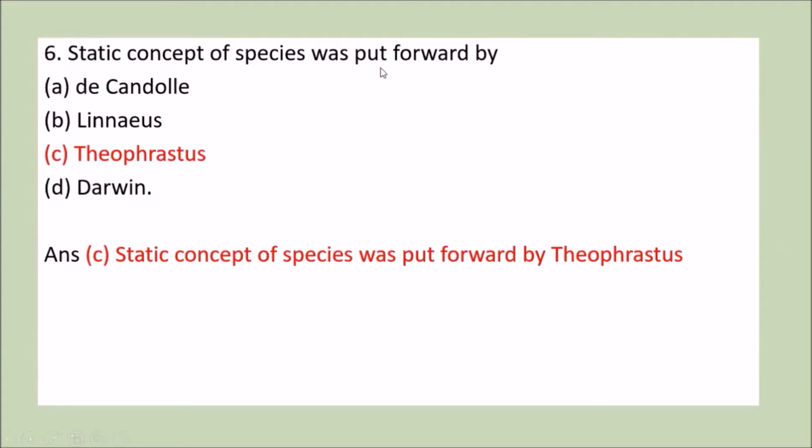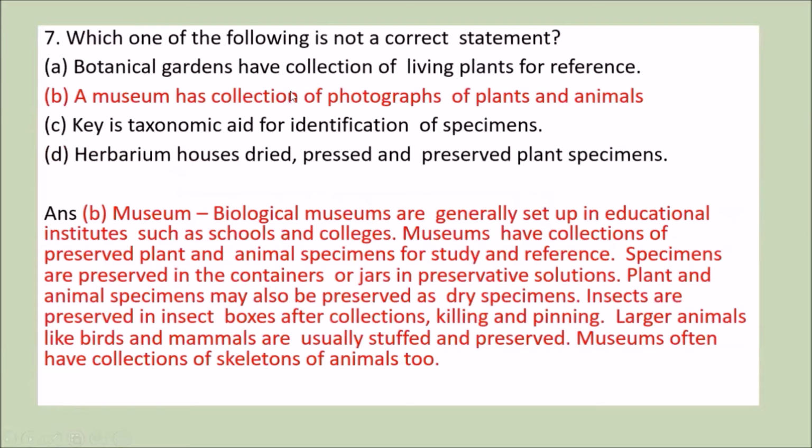Static concept of species was put forward by A option is De Candolle, B is Linnaeus, C is Theophrastus, and fourth is Darwin. We know that the static concept of species was put forward by the scientist Theophrastus. So option C is the correct answer.